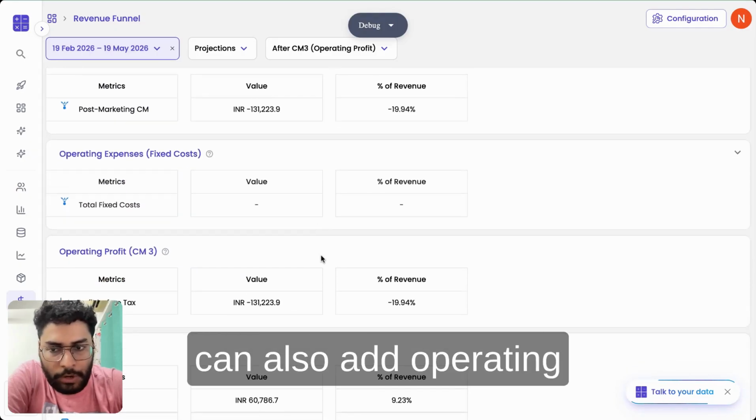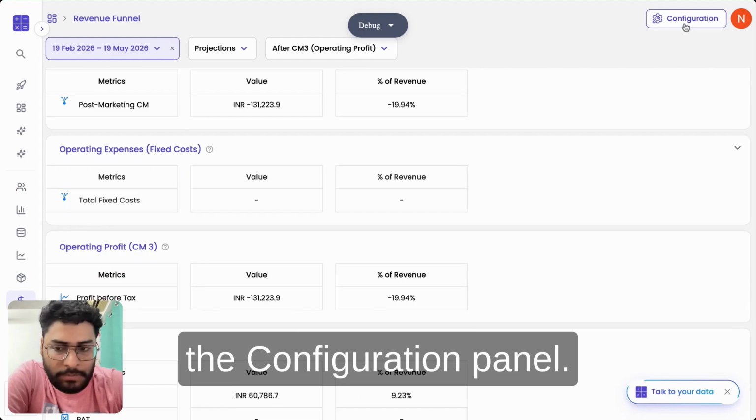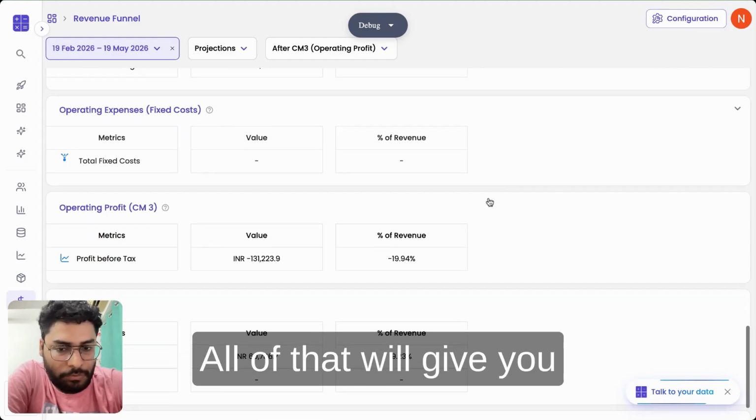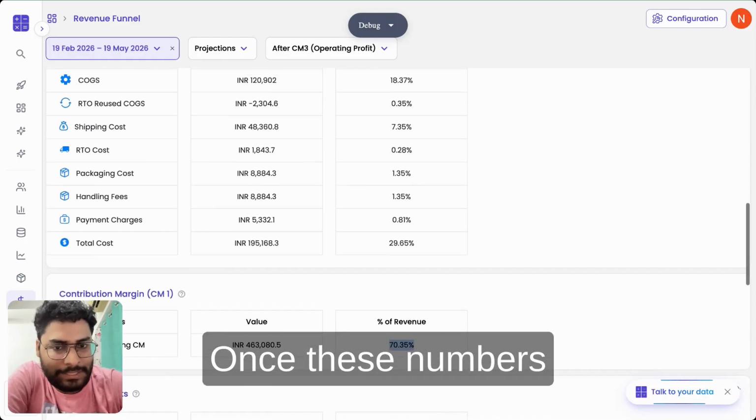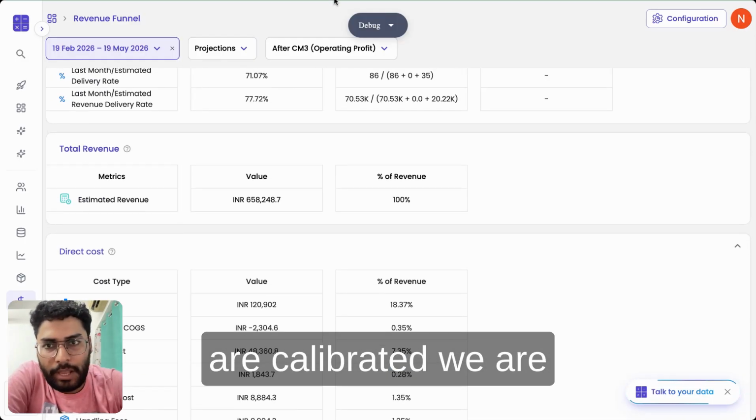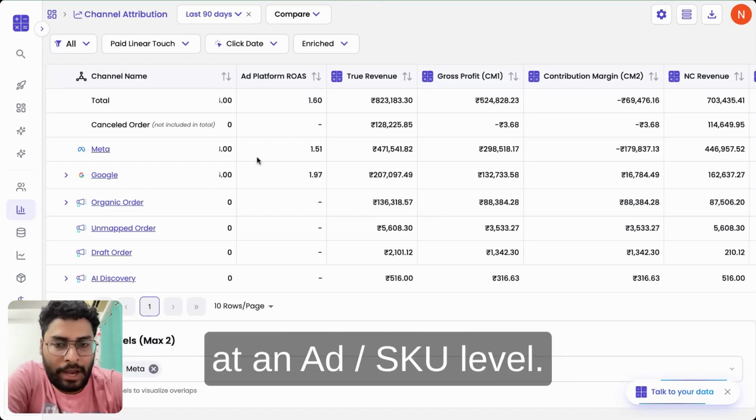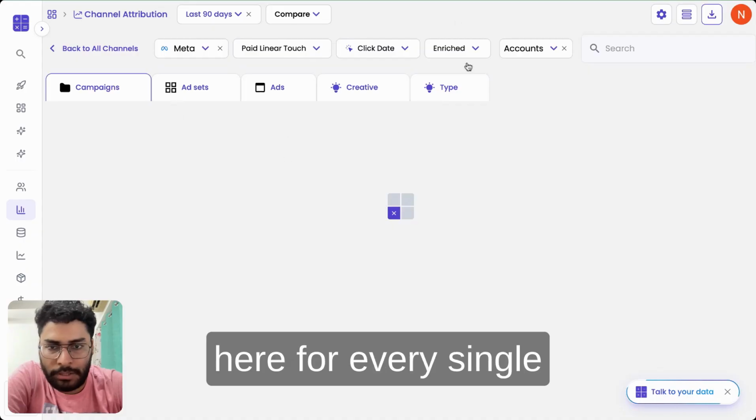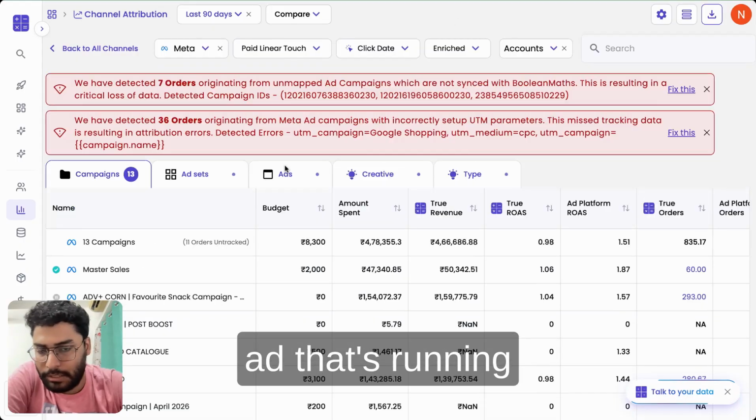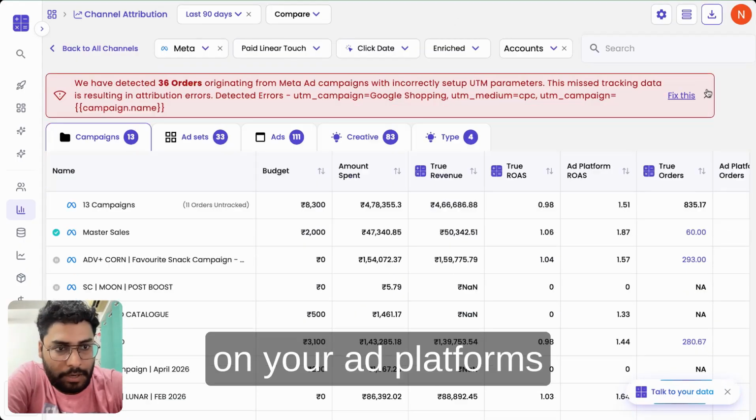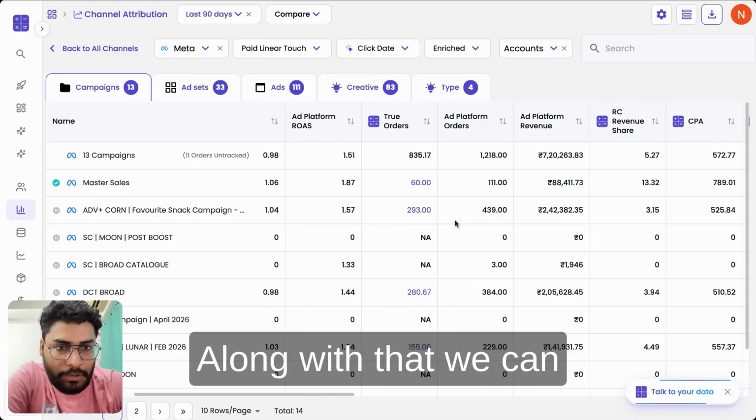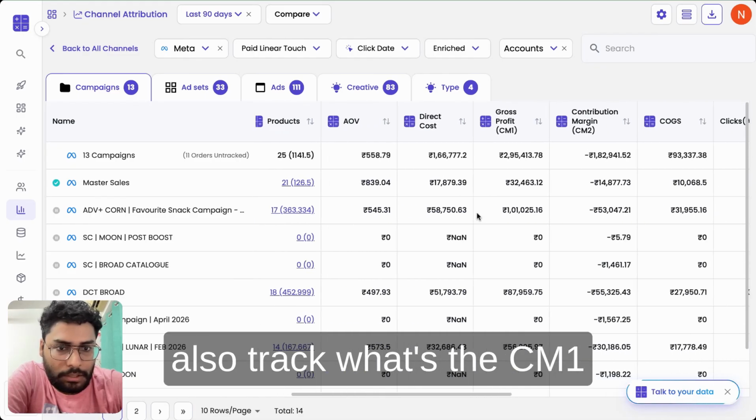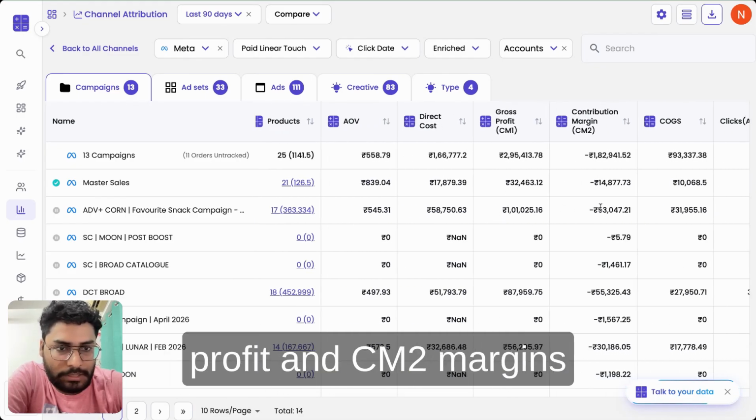On top of that, you can also add operating costs from the configuration panel. All of that will give you your final margin at a brand level. Once these numbers are calibrated, we are able to then reproduce these numbers at an ad SKU level. So you can see that over here for every single ad that's running on your ad platforms, we can actively track what the revenue is. Along with that, we can also track what the CM1 profit and CM2 margins are.